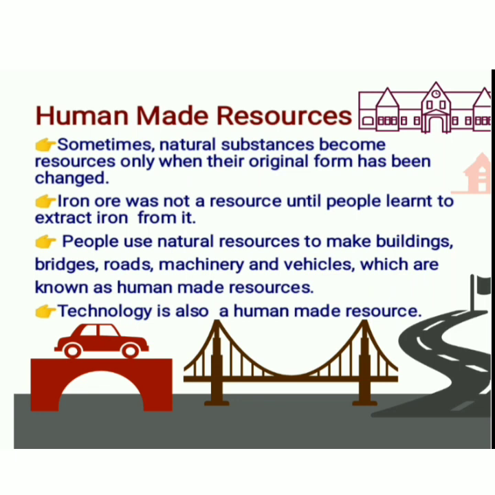So when people started realizing there are uses for iron, and started extracting it, the iron ore became a resource. Then people use natural resources to make buildings, bridges, roads, machinery, and vehicles, which are known as human made resources. All these buildings, bridges, roads, machinery, and vehicles are made for the needs of human beings, and these are called human made resources. These are made by human beings.